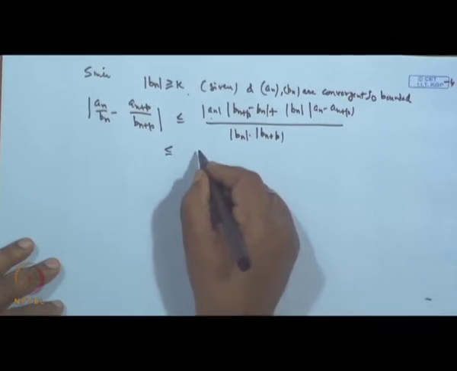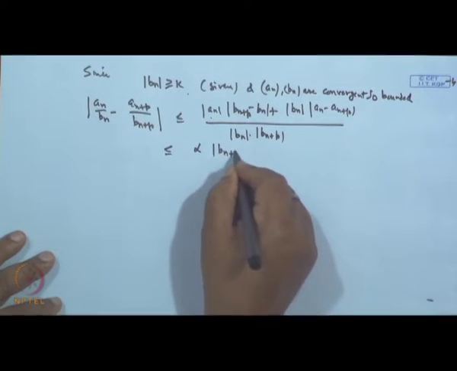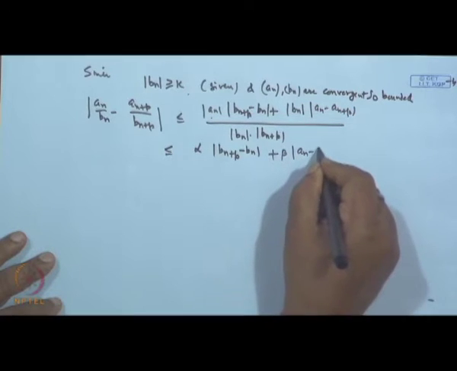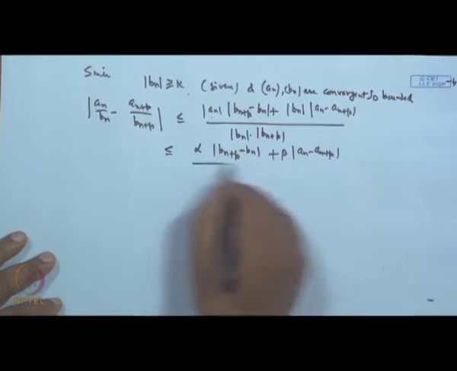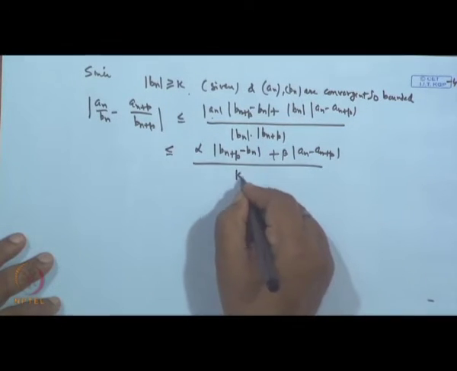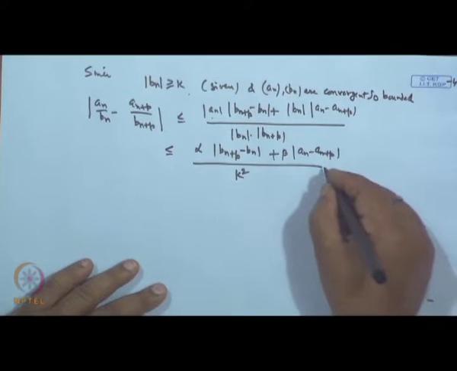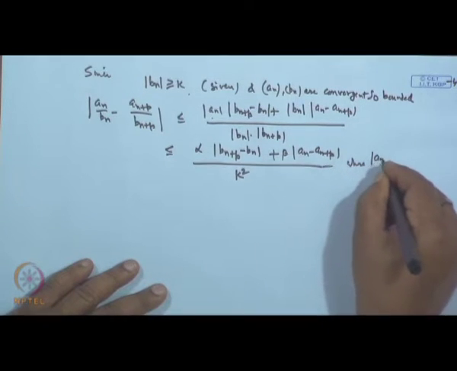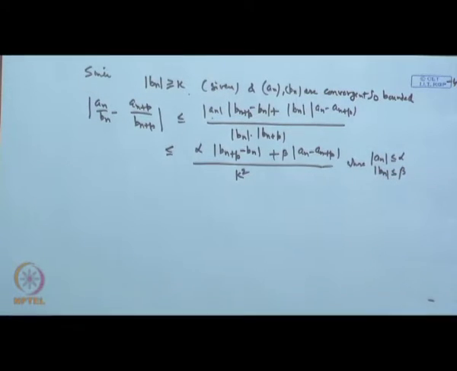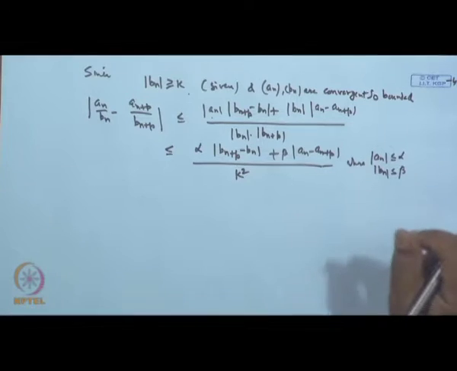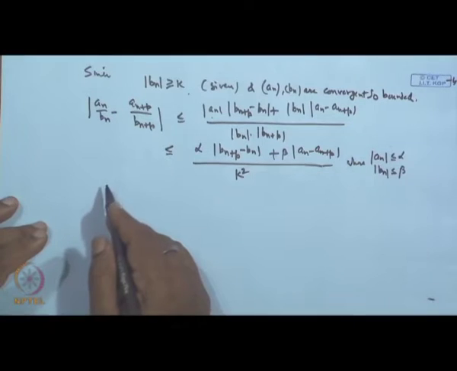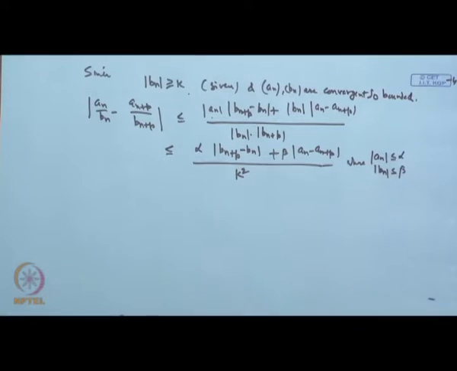So, this is less than or equal to alpha times |b_{n+p} - b_n| plus beta times |a_n - a_{n+p}|, and since |b_n| is greater than or equal to k, 1 by |b_n| is less than or equal to 1 by k. So, this is over k square, where |a_n| is less than or equal to alpha and |b_n| is less than or equal to beta, where alpha and beta are both positive because of the boundedness.